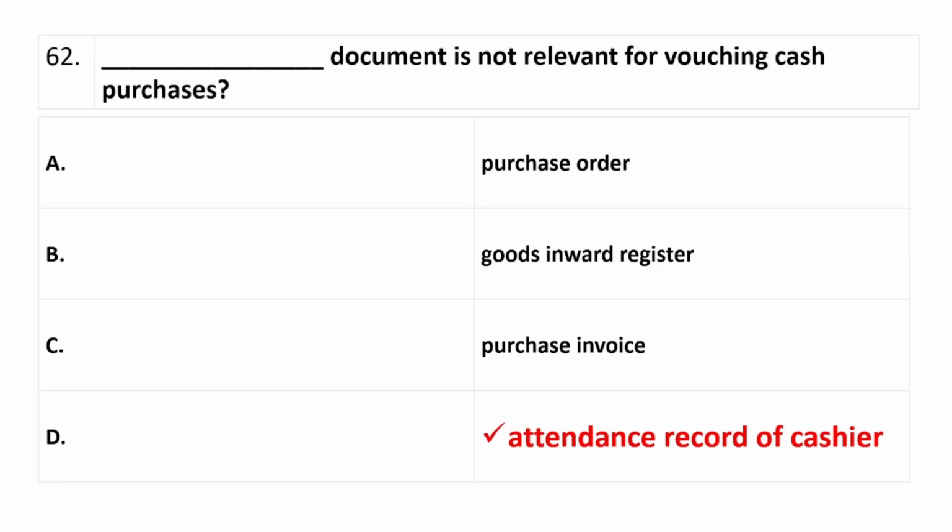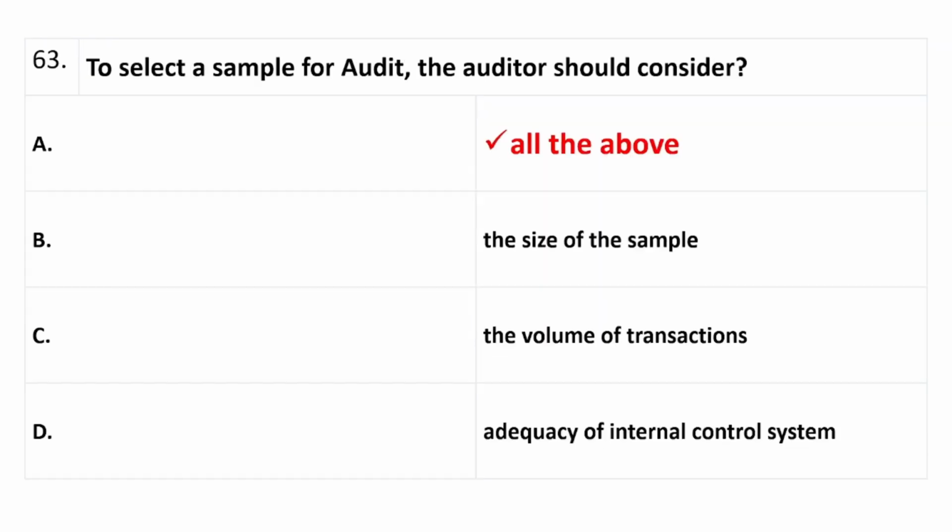Question number 62, which document is not relevant for vouching cash purchases? Right answer is option D, attendance record of cashier. Question number 63, to select a sample for audit, the auditor should consider, right answer is option A, all the above.